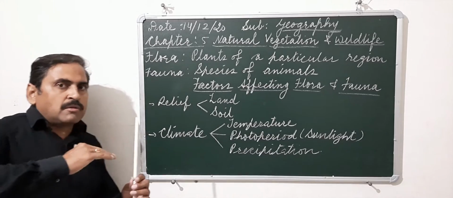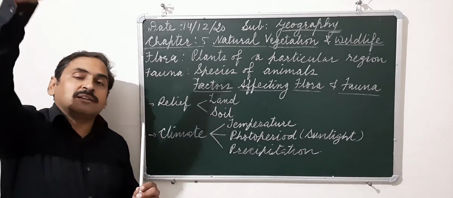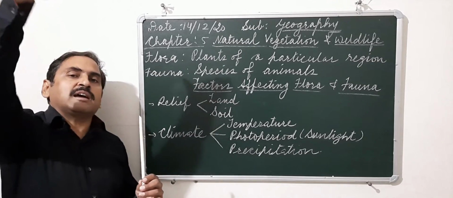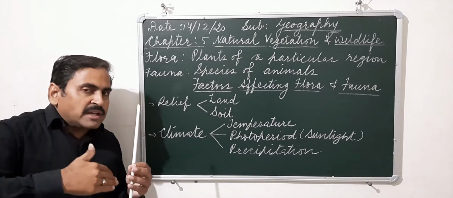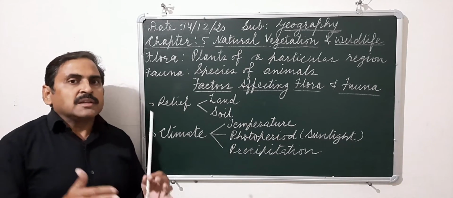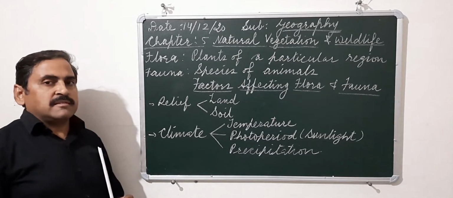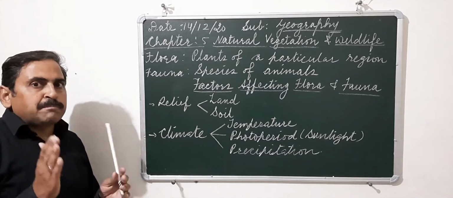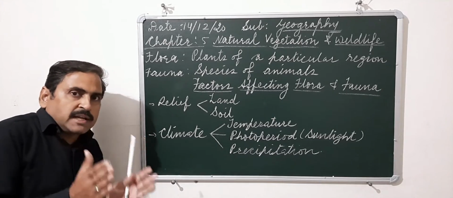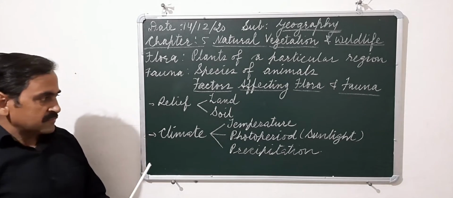Likewise, when we are climbing a mountain, then also temperature decreases. As we are going higher and higher, temperature decreases. And as there is variation in temperature, the type of vegetation will also keep on changing, because all the plants require a certain degree of temperature for their growth.